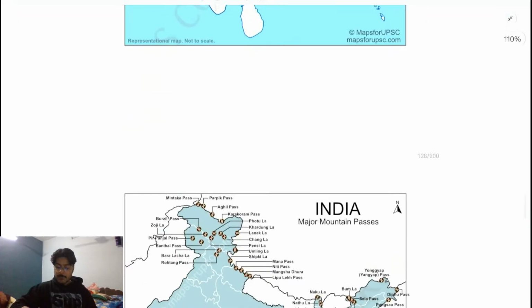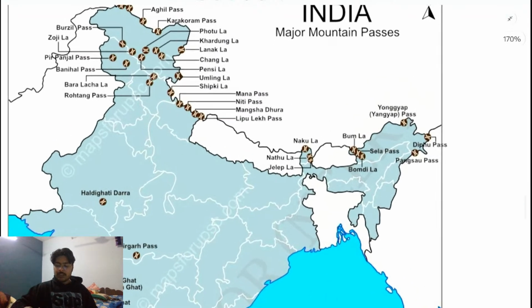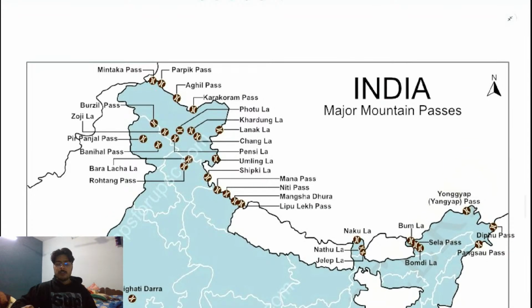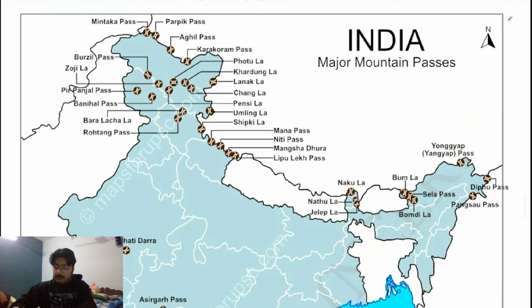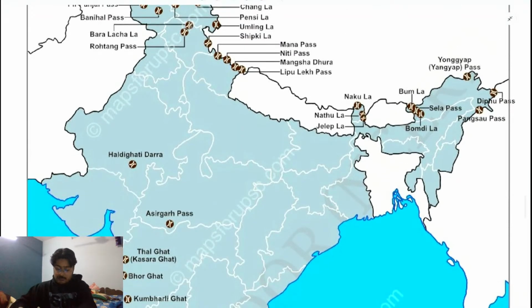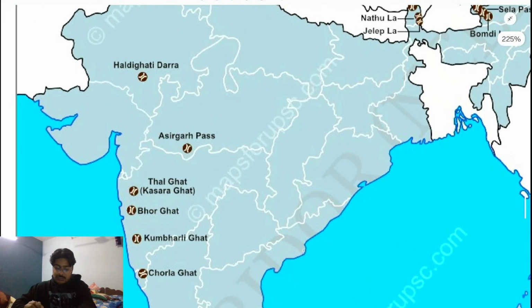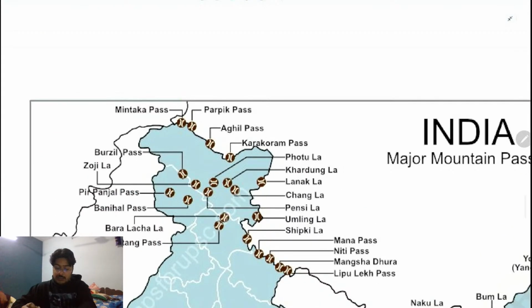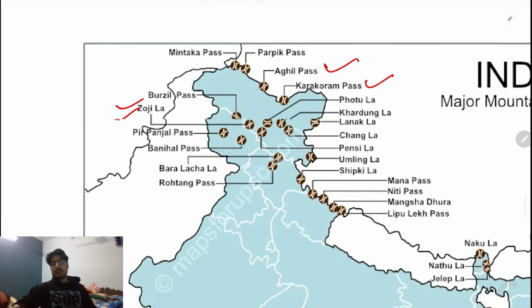Now, some of the mountain passes, and as I already told you, all the mountain passes, most of the rivers, and some lakes are also important. For example, you should know this: Asirgarh Pass है ना, Borghat, ठीक है। And in the south we have the Palghat, ठीक है। And then overall these kinds of passes, that is the Agnihal Pass है ना, Karakoram Pass है ना, Banihal Pass, where is Zojila, Zojila Pass. These are some of the passes that you need to understand,